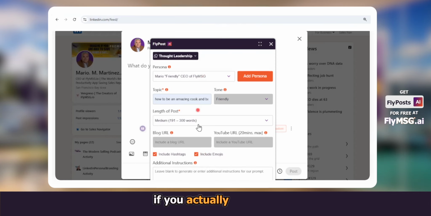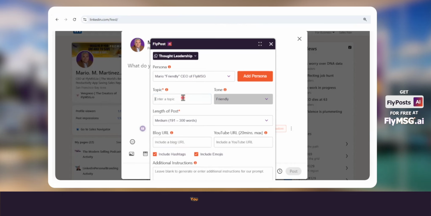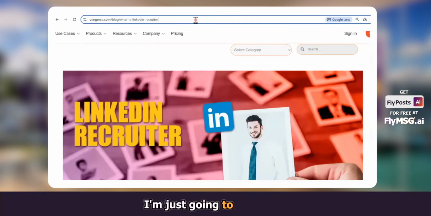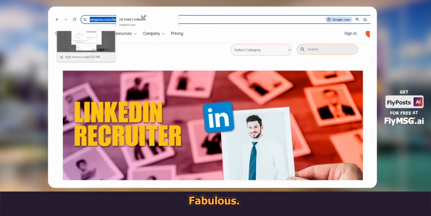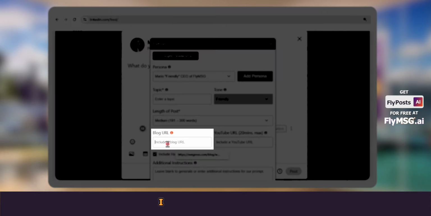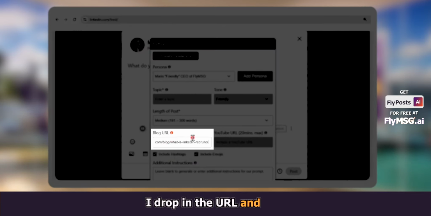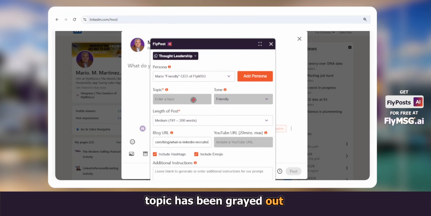Also, if you actually want to utilize a blog URL, very easy, you delete the topic. And I'm just going to come here and grab the URL from one of our company blogs. I want to write a post about LinkedIn Recruiter. Fabulous. So I come inside of here, I drop in the URL, and now topic has been grayed out and the YouTube URL has been grayed out. You could only do one URL at a time.